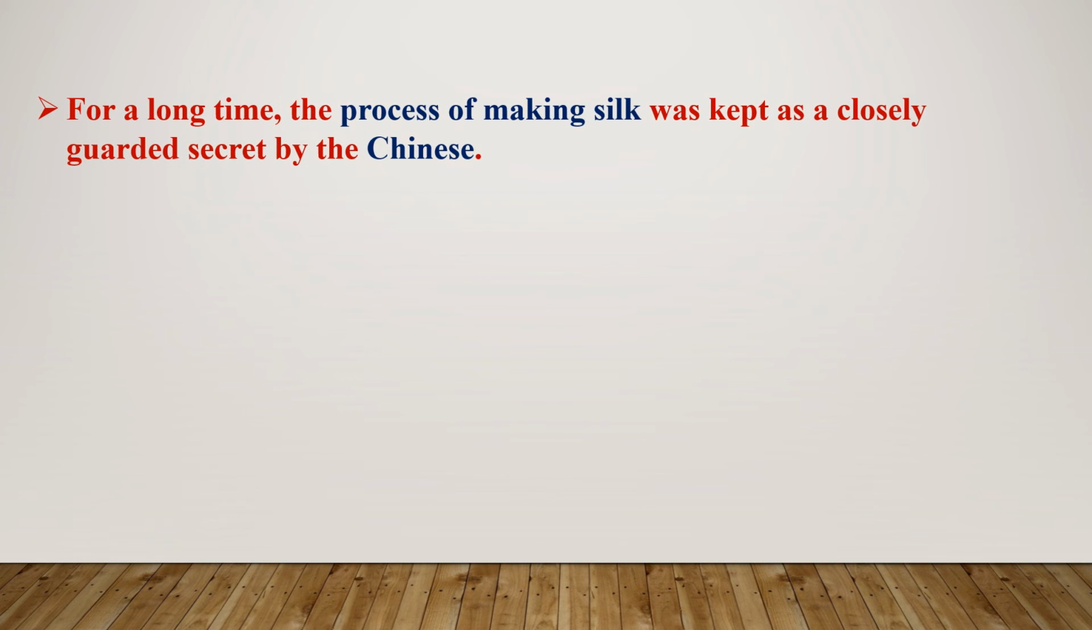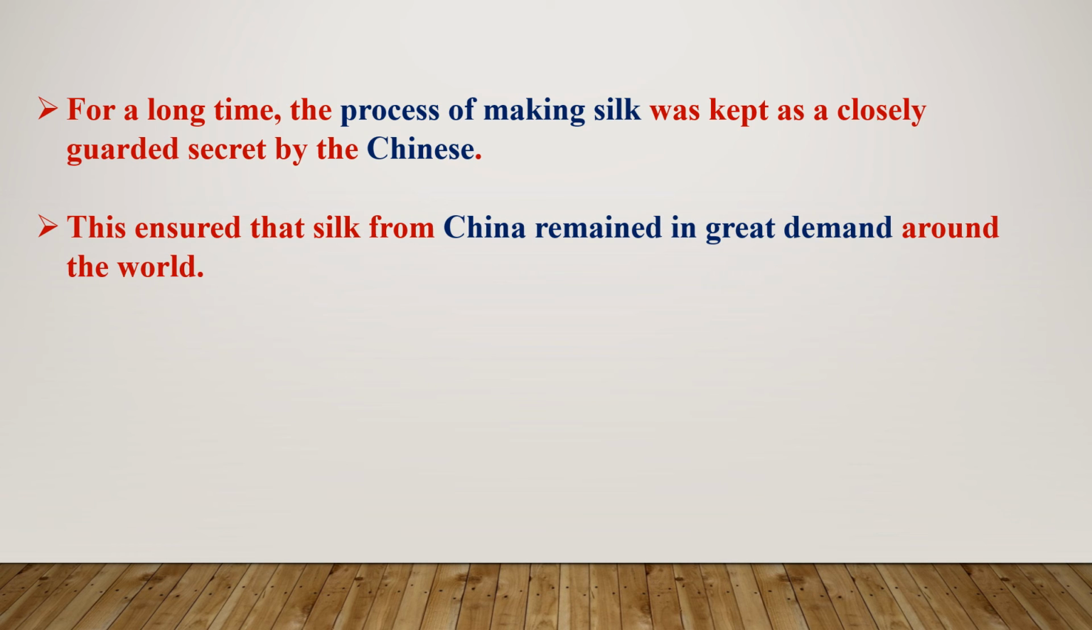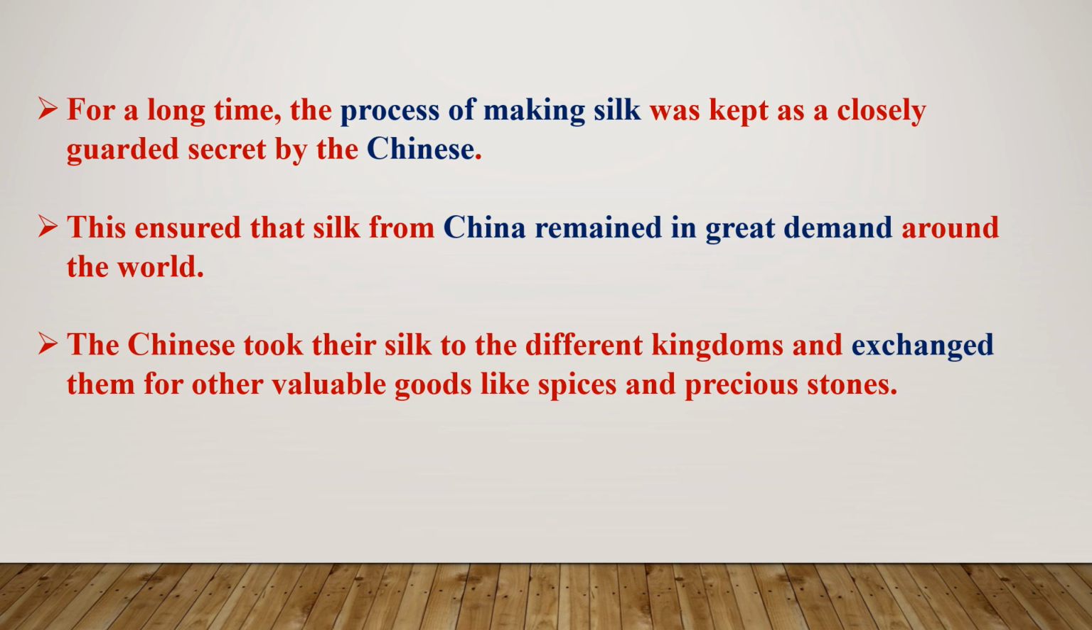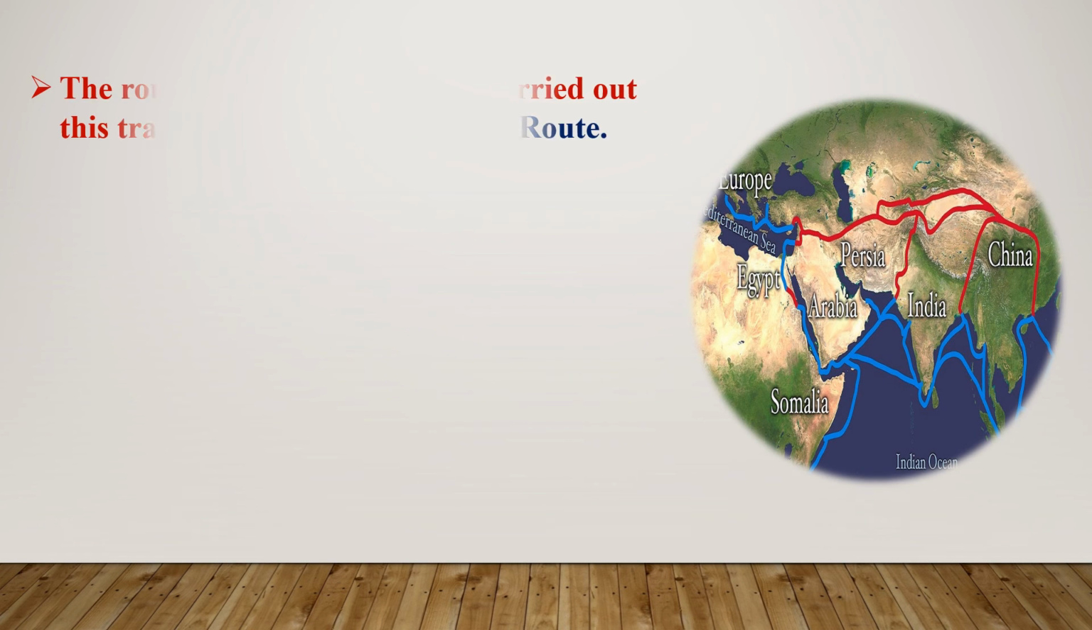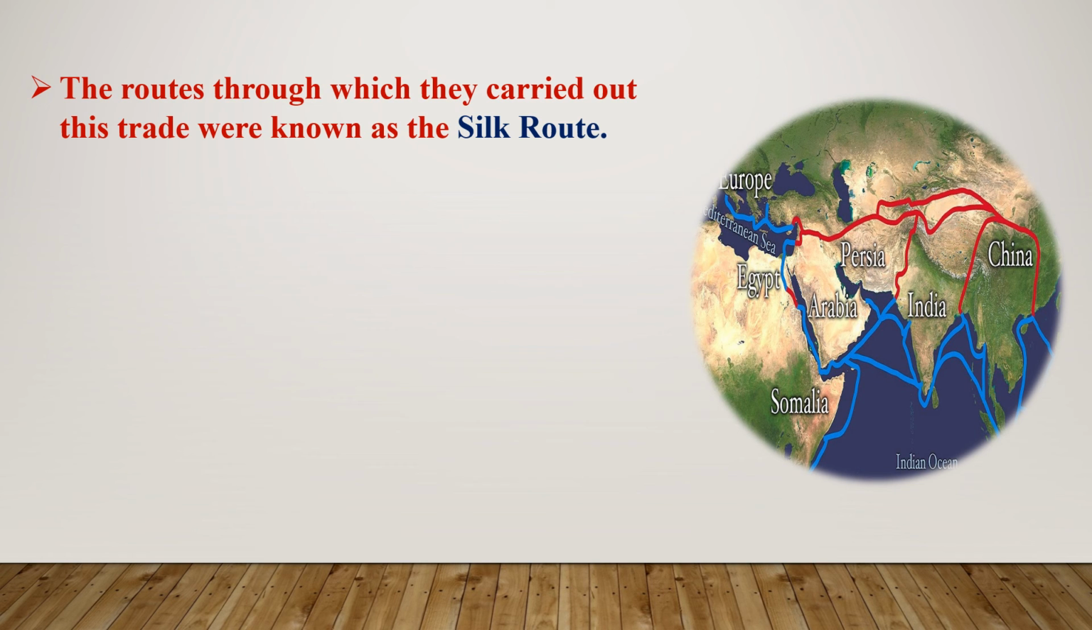For a long time, the process of making silk was kept as a closely guarded secret by the Chinese. This ensured that silk from China remained in great demand around the world. So all over the world, silk became a great demand. The Chinese took their silk to the different kingdoms and exchanged them for other valuable goods like spices and precious stones. The routes through which they carried out this trade were known as the Silk Road. As we are seeing in this map, these are all the Silk Route.